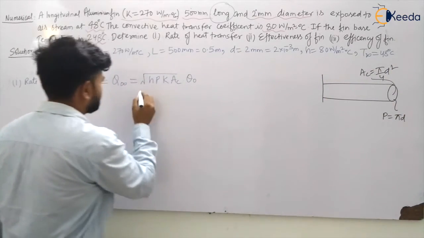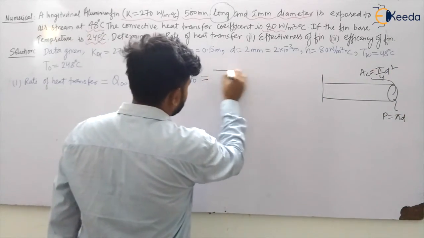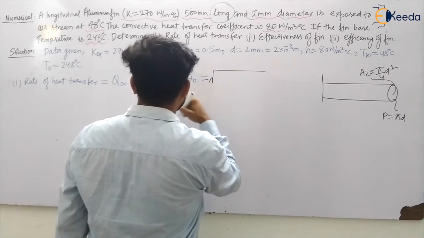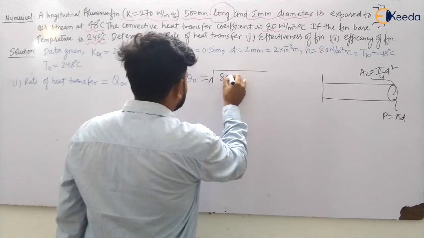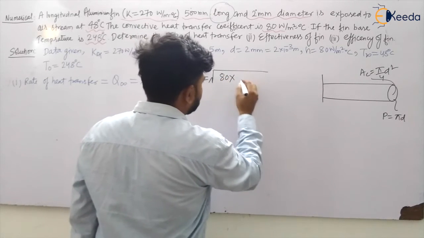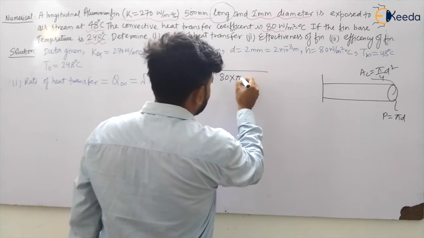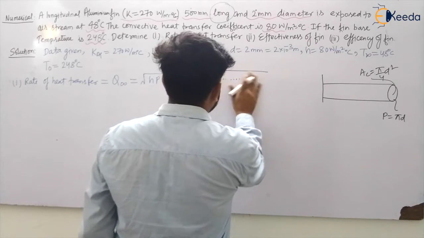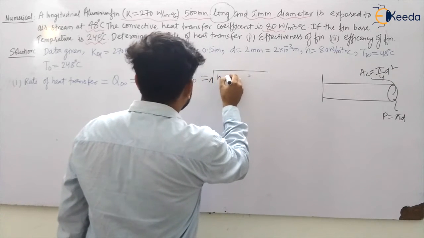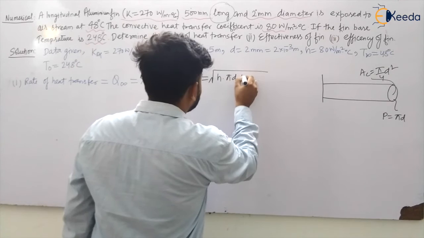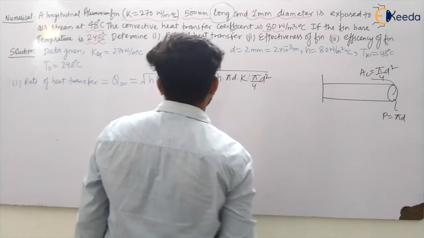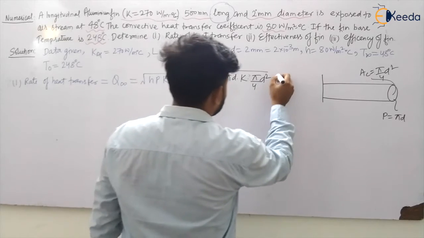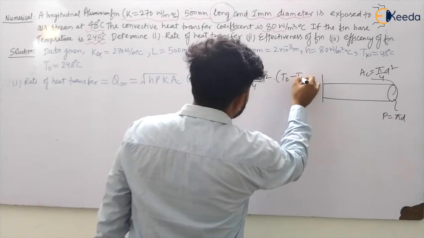It will be given by under root of hPkAc into theta naught. H is the heat transfer coefficient, 80, and the perimeter is pi into d. K is the conductivity, and the area of cross section is pi by 4 d square, into theta naught. Theta naught is given by T naught minus T infinite.